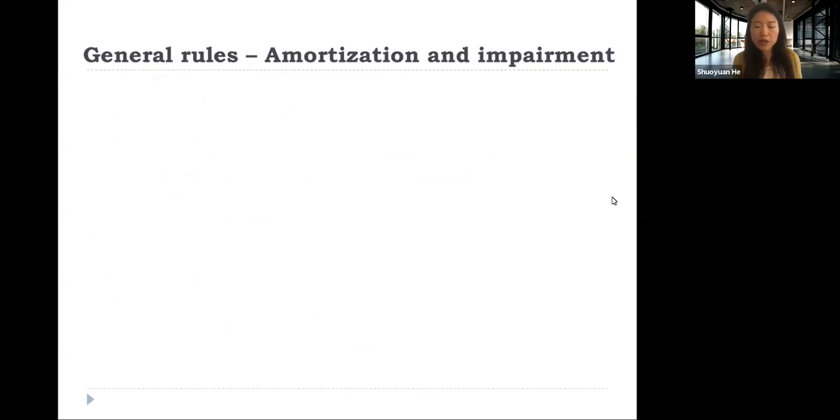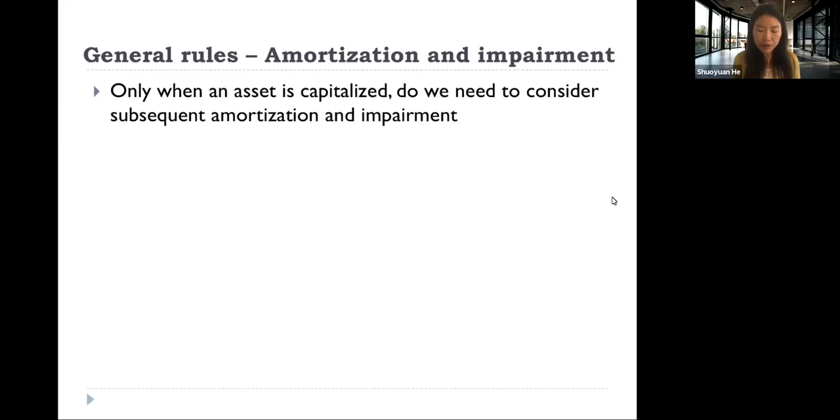And then the general rule regarding amortization and impairment. First of all, you should recognize that the questions of amortization and impairment only occur if an asset is capitalized. In other words, if we have already expensed an asset, we don't need to worry about these 2 questions.